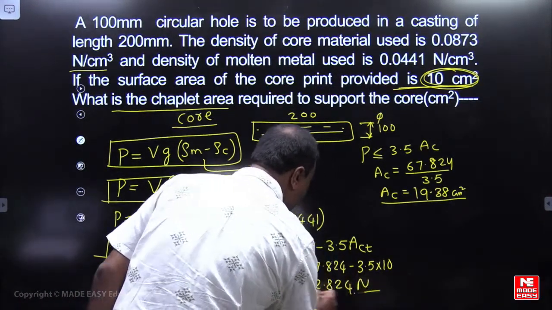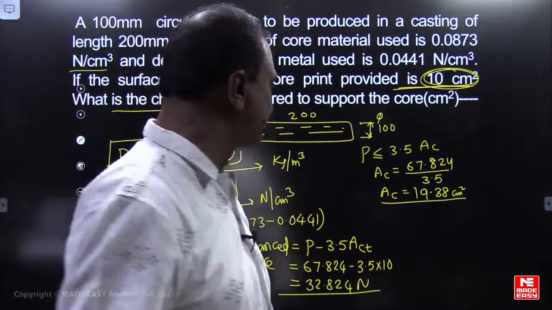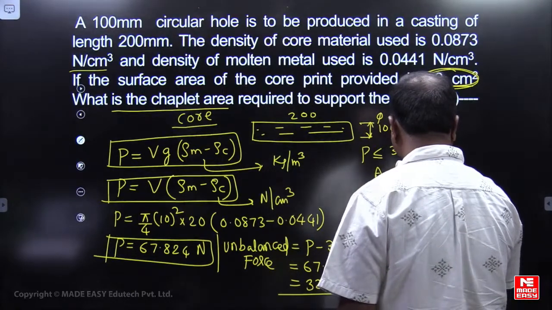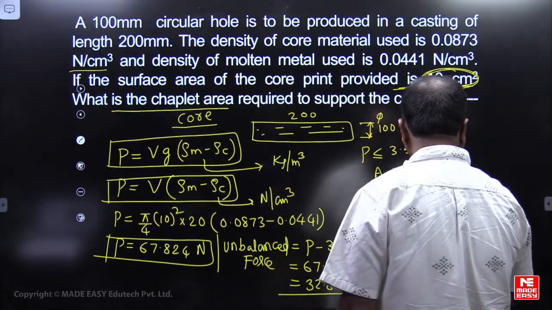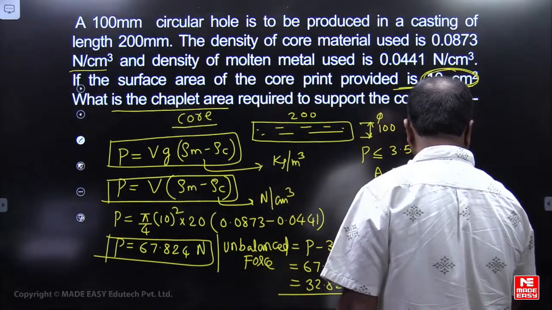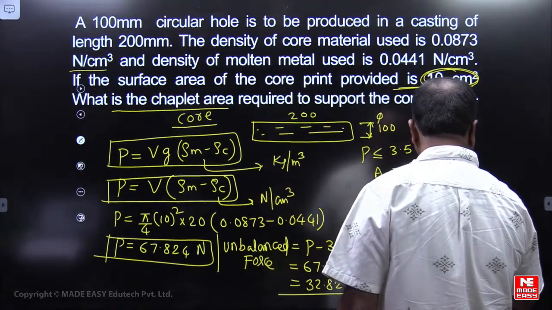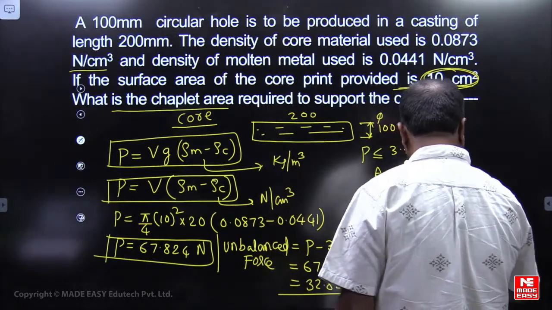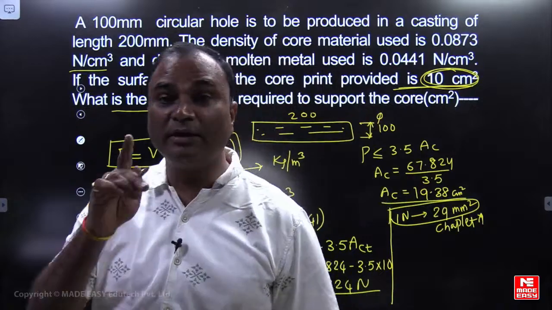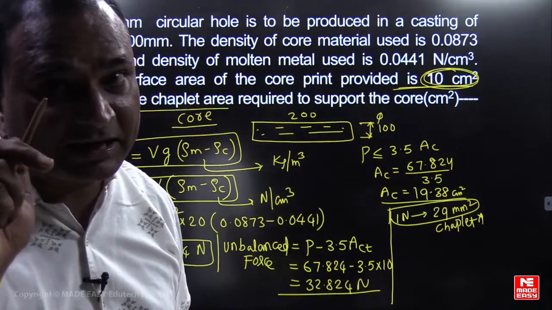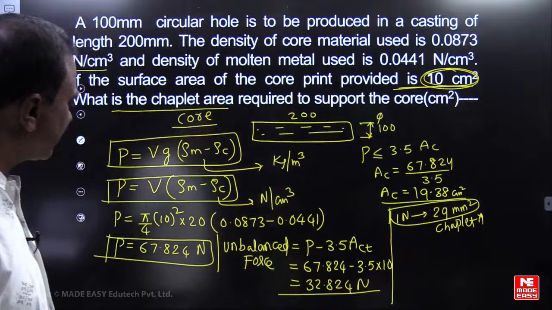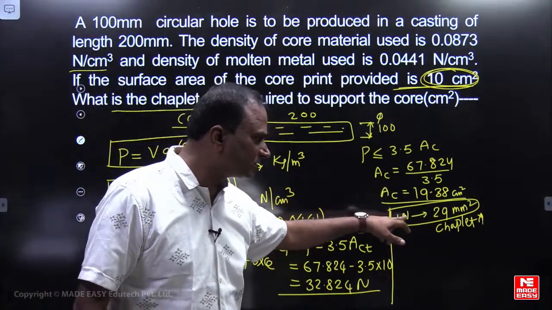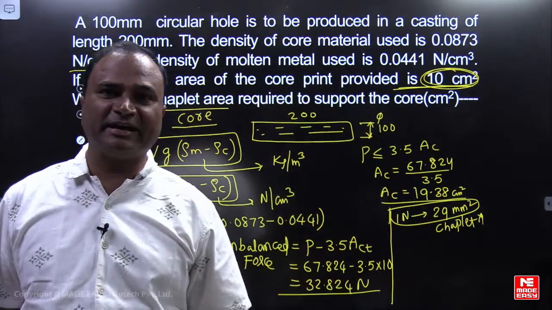32.824 newtons is the unbalanced force. Look here, friends. For every 1 Newton of unbalanced buoyancy force, 29 mm square of chaplet area will be required.